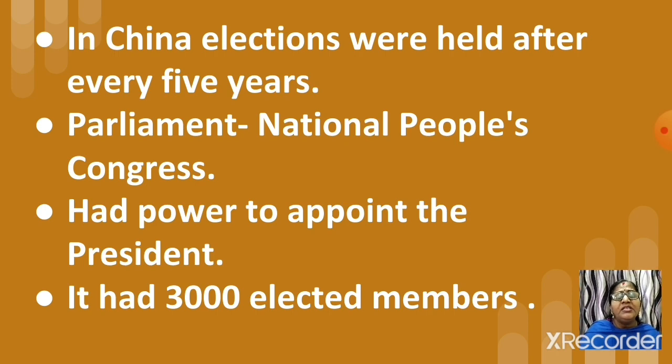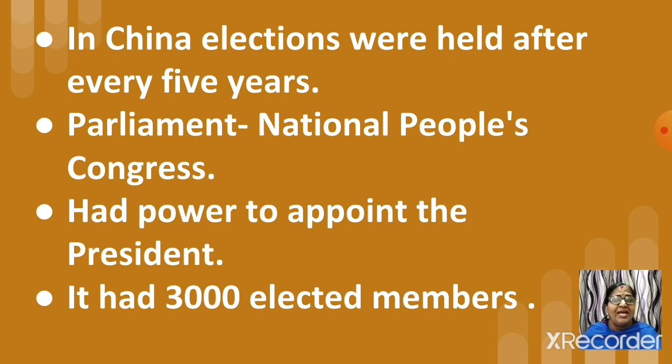This National People's Congress had the power to elect the president of the country. It had 3,000 members. These members were elected from all over China. Some members were also elected by the army officials.